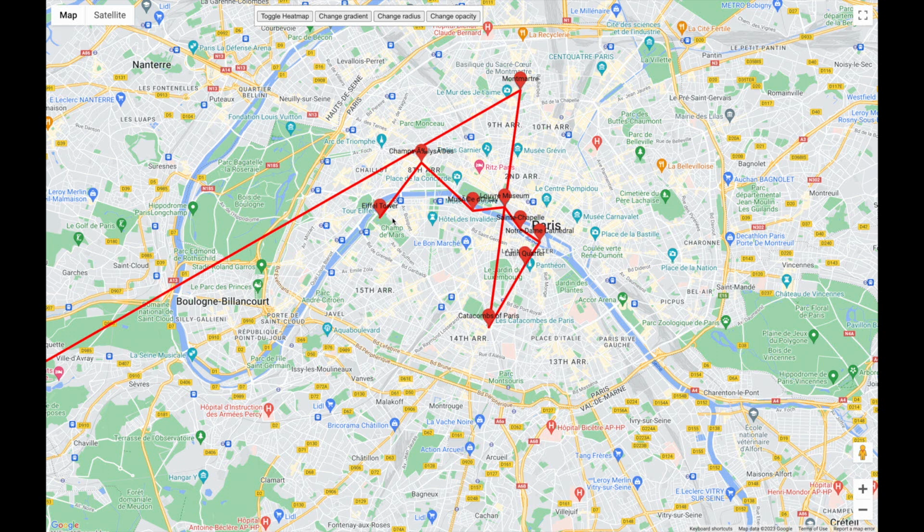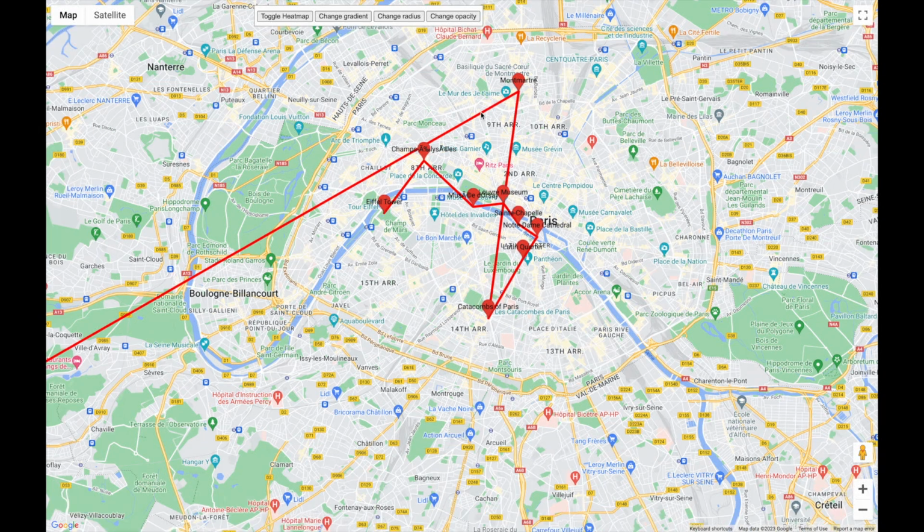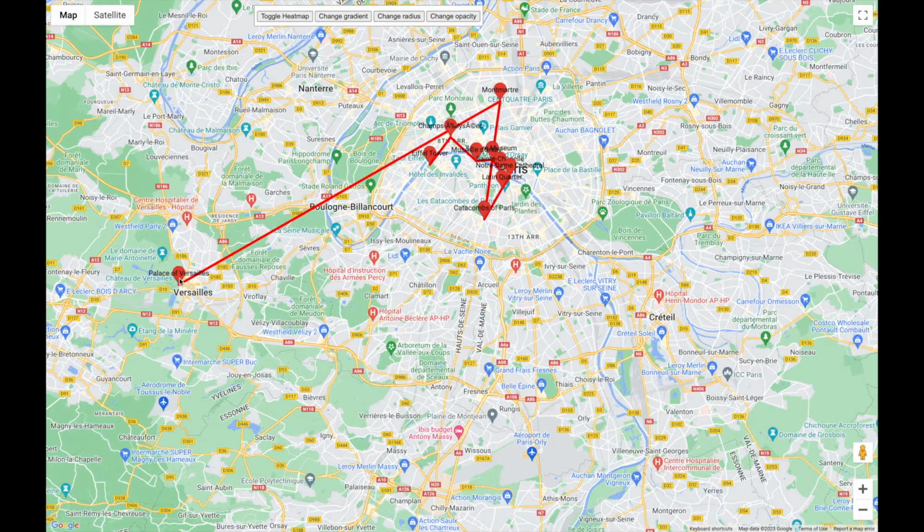And as per this route, I can start at Eiffel Tower, then move to Champs-Élysées, and then I go to Louvre Museum, and then follow the river Seine to Notre Dame Cathedral, and then head south to Catacombes de Paris, and then go north to Montmartre, and then finally visit the Château de Versailles.